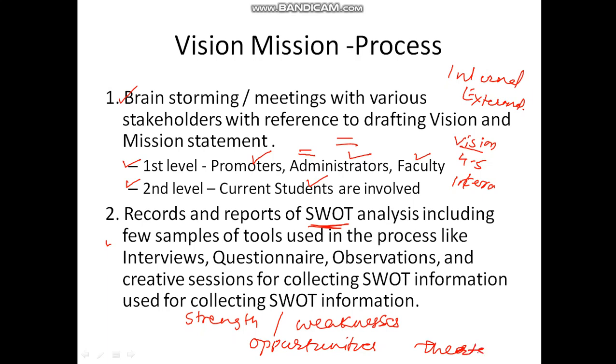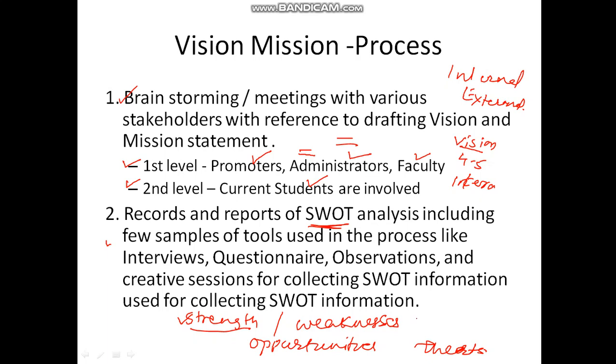For example, many of the institutions are in rural areas. So for a rural area, what could be the strength? Identify. The institutes in Kolhapur, for mechanical engineering, have the strength that industry is available nearby to train the students.